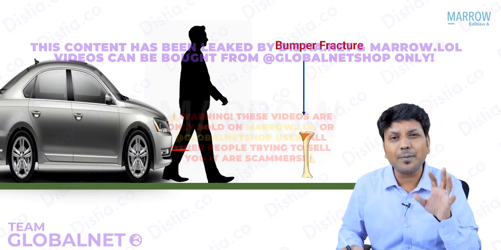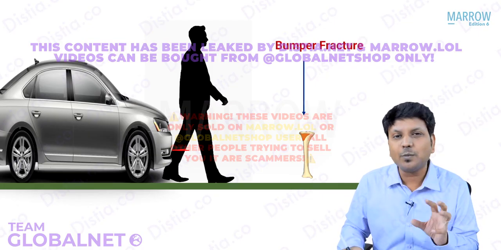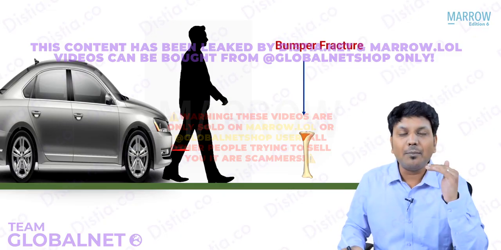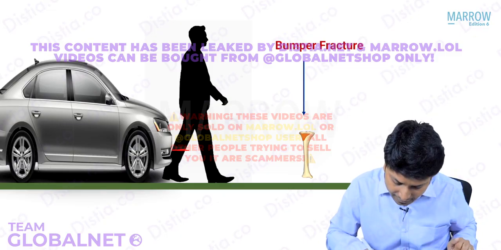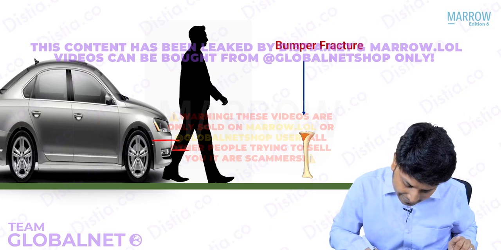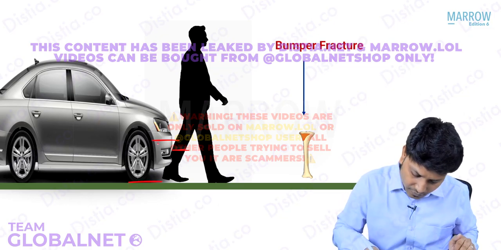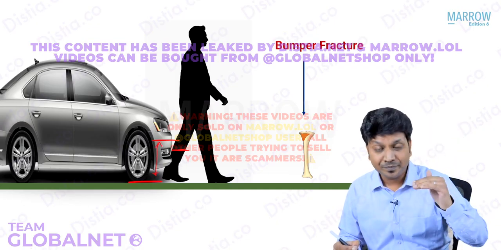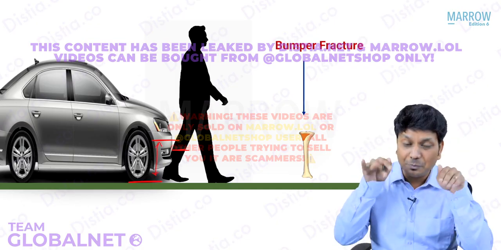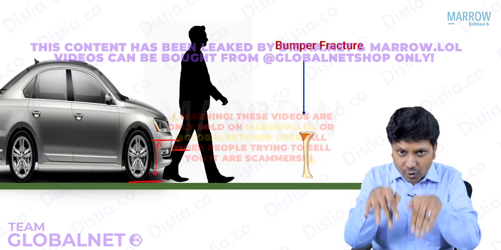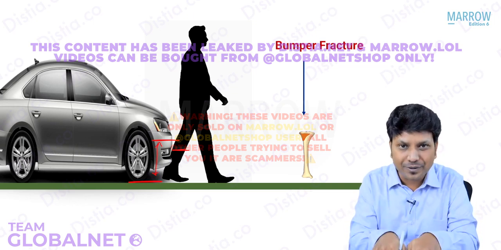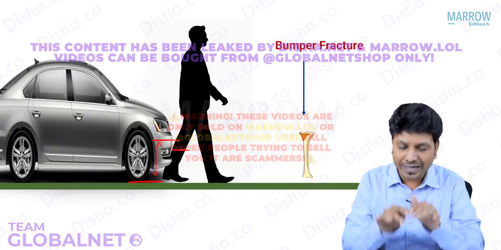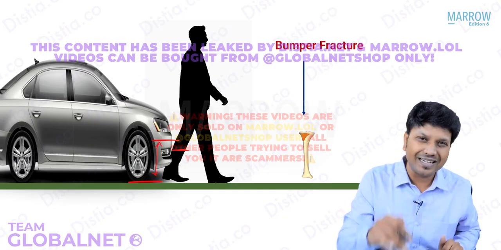That will tell us an approximate idea about the height of the impact area from the ground. If the vehicle was braking, it may be at a lower level also, because the vehicle will dip down when there is a sudden brake, and you can get the bumper injury a little lower.